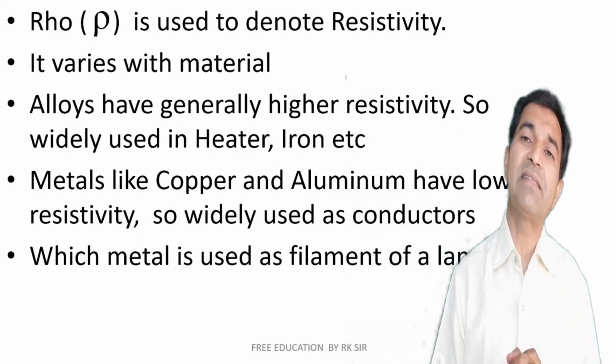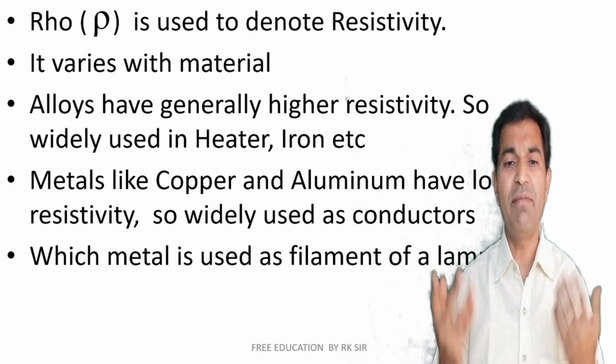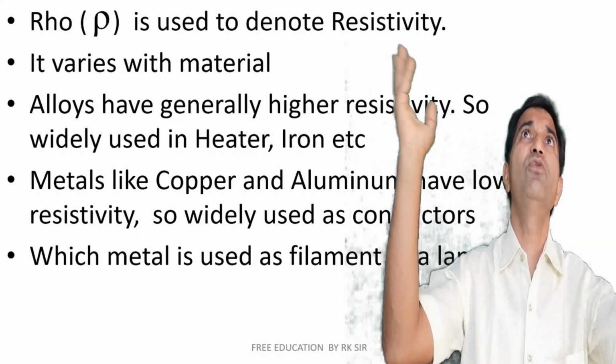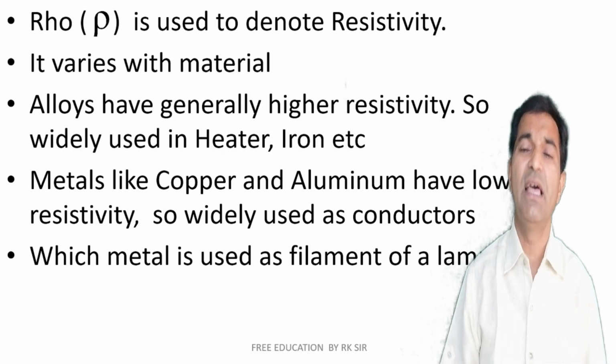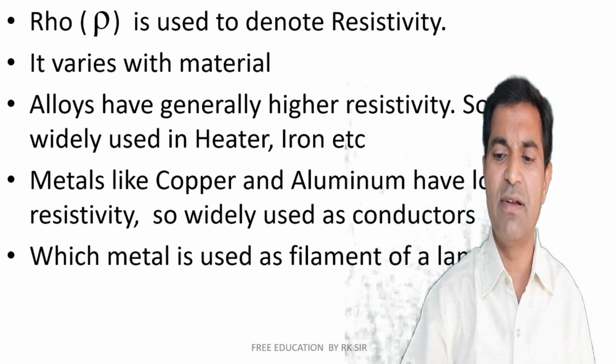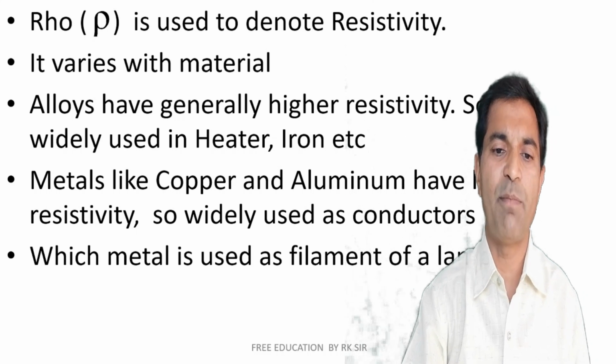Whereas metals like copper and aluminium have lower resistivity, so they are widely used as conductors. Copper is generally used for wiring our houses, whereas aluminium is generally used as a transmission line in our transmission towers for transmitting electrical power.